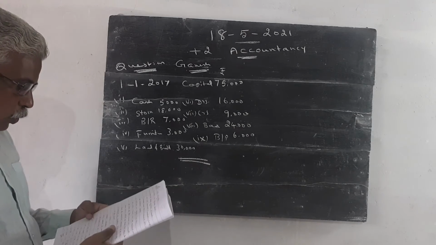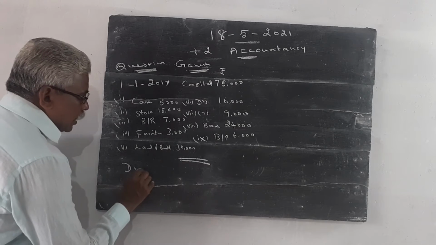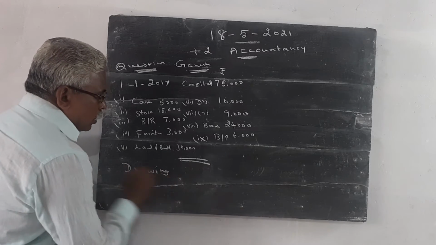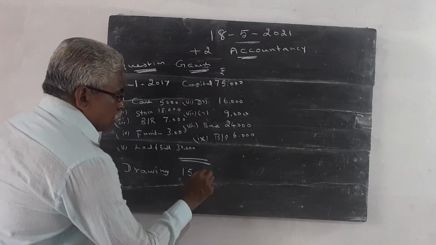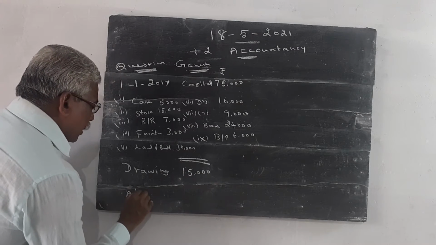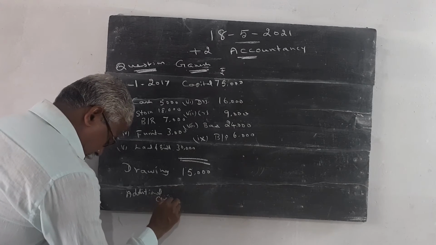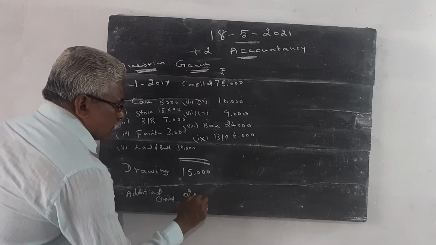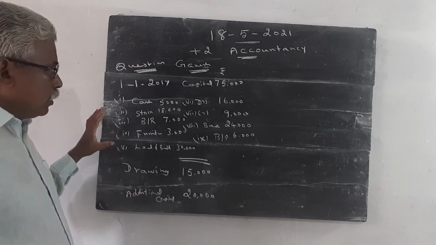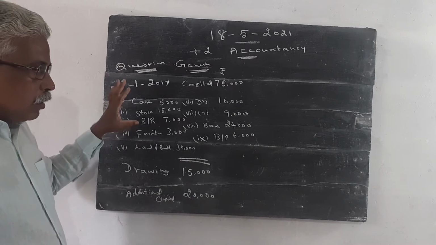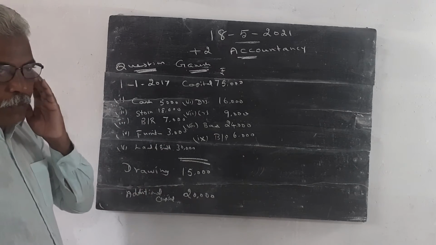Two more pieces of information are given: drawings during the year are 15,000, and additional capital is rupees 20,000. With this information, we have to prepare the statement of affairs and find out the profit of the business.